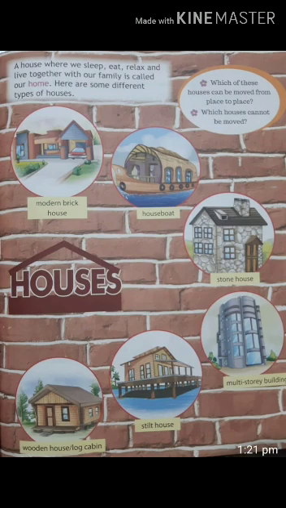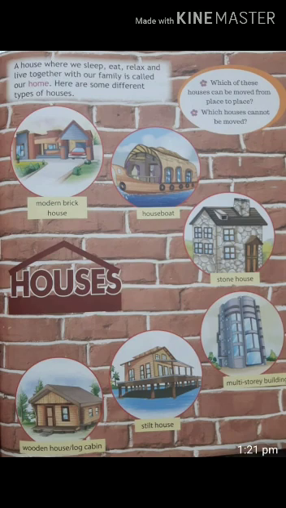See this picture, children. Do you know the meaning of house and home? House refers to a building only, children. But home means where one lives with their family members. It's called home. A house where we sleep, eat, relax and live together with our family is called our home.